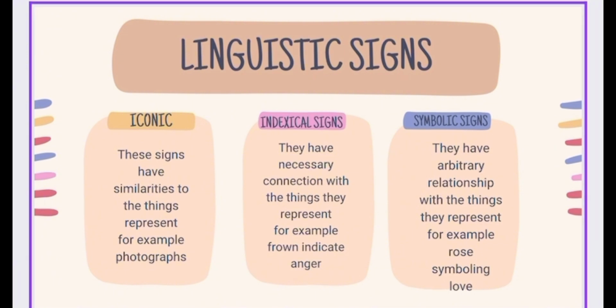The second one, indexical signs. They have a necessary connection with the thing they represent. For example, a frown indicates anger. The last one, symbolic signs. They have an arbitrary relationship with the things they represent. For example, a rose symbolizing love.